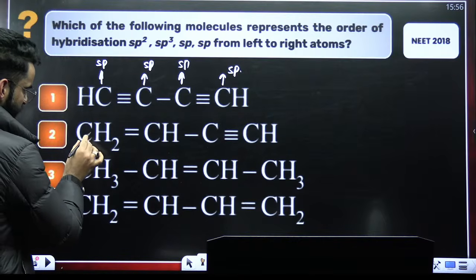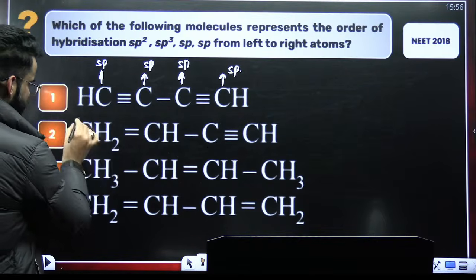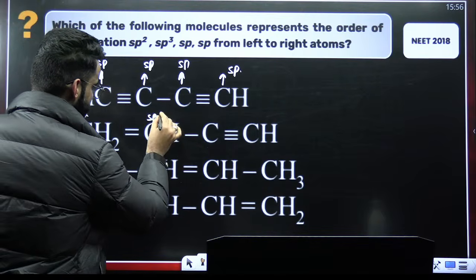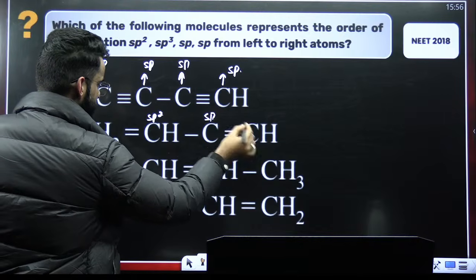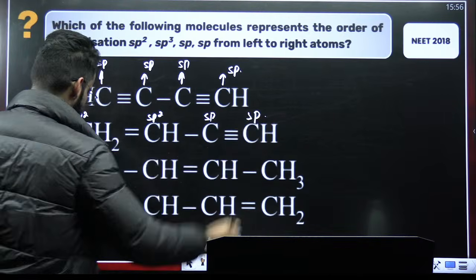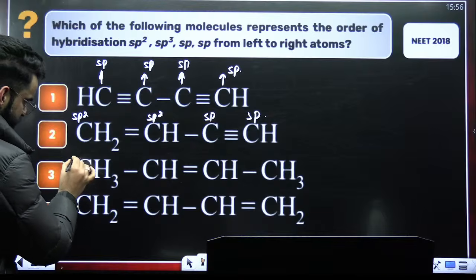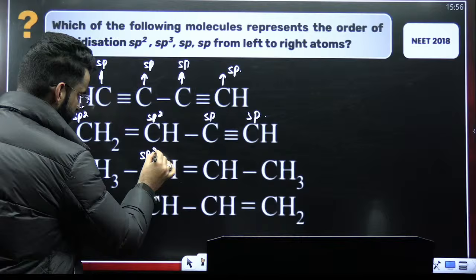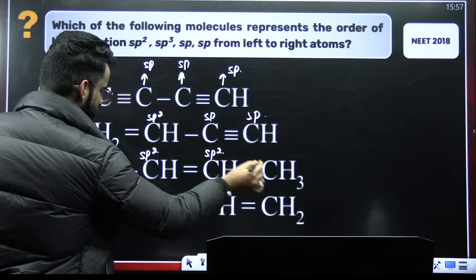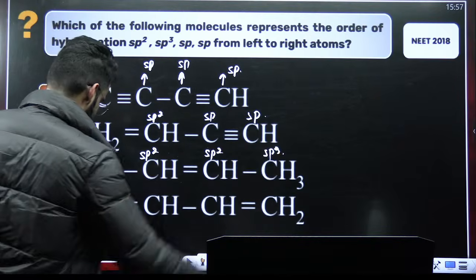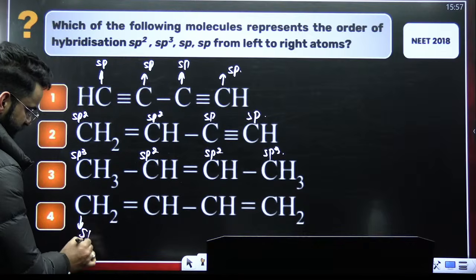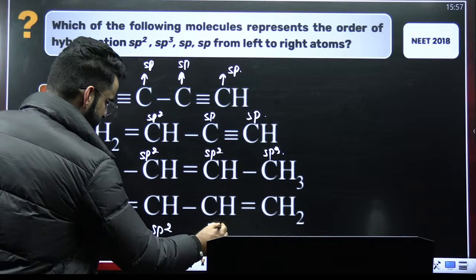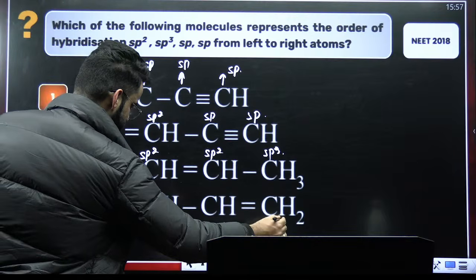This is forming how many sigma bonds? 2 with hydrogen, 1 with carbon. So 2 plus 1, 3. So this is sp2. This is 3 sigma bonds, again sp2. 2 sigma bonds, sp. 2 sigma bonds, sp. So 4 sigma bonds, sp3. 1, 2, 3, 3 sigma bonds, sp2. 3 sigma bonds, sp2. 4 sigma bonds, sp3. Similarly, 3 sigma bonds, this is sp2, again sp2, again sp2, again sp2.